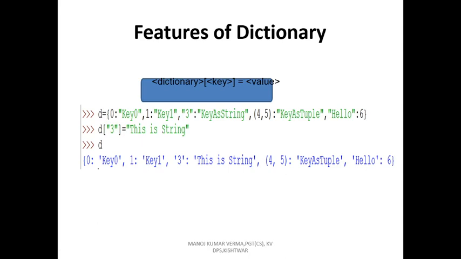That means we are changing the value. The new value of key 3 is this is string. Earlier the value of 3 was key as string. Now we are printing the value of D[3]. The value of key 3 is this is string.